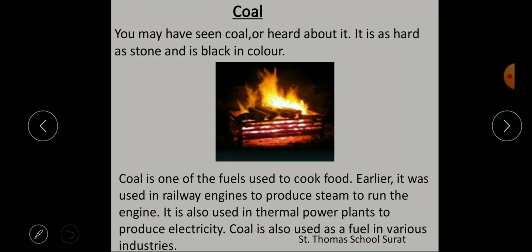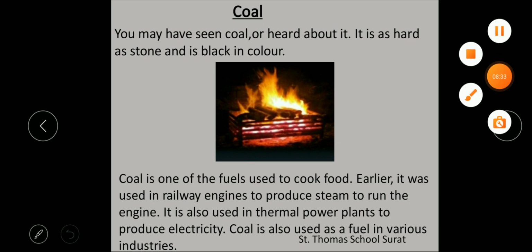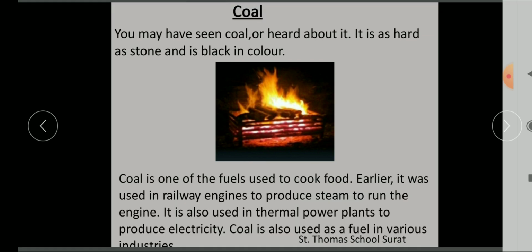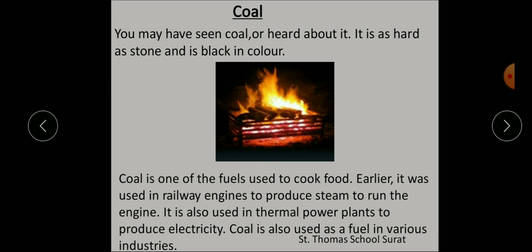So students, now we will see what is coal. You may have seen coal or heard about it. It is as hard as stone and is black in color. Have you seen coal?